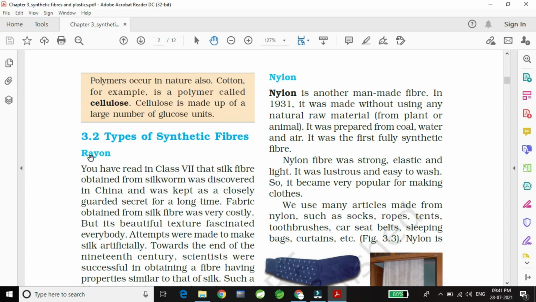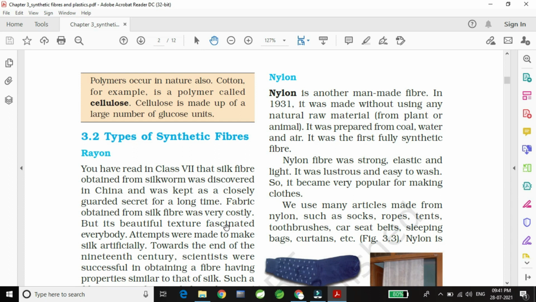It is made with chemical treatment of wood pulp. Some chemical is put up and rayon is made. But nylon in 1931 was made without using any natural raw material like from plants or animal. It was a pure man-made thing.